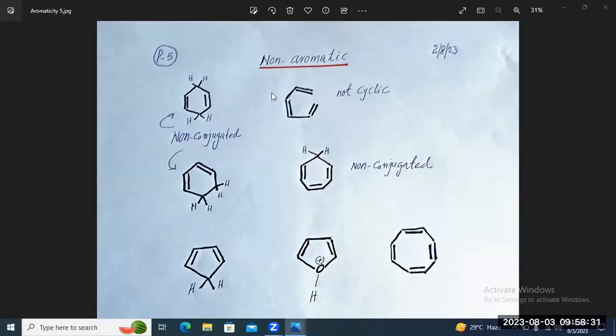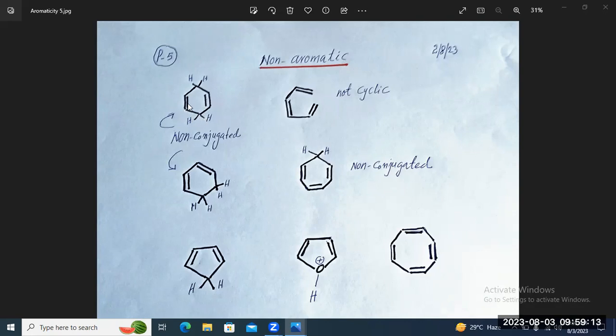Now we come to the examples for non-aromatic compounds. You can see here, this is a cyclic compound and also planar, but it does not obey the Huckel rule. The pi electron systems are also not in conjugation with each other. You can see here the pi bond, single bond, then again single bond, then pi bond, from here single bond, again single bond.